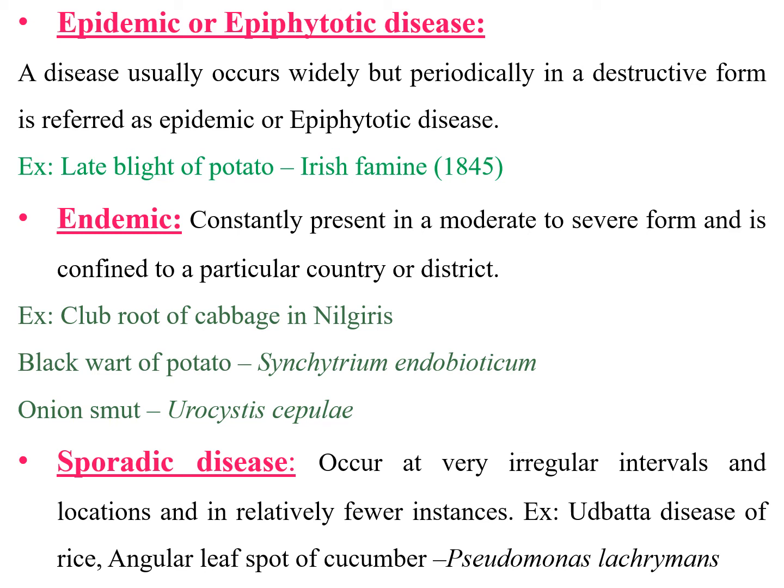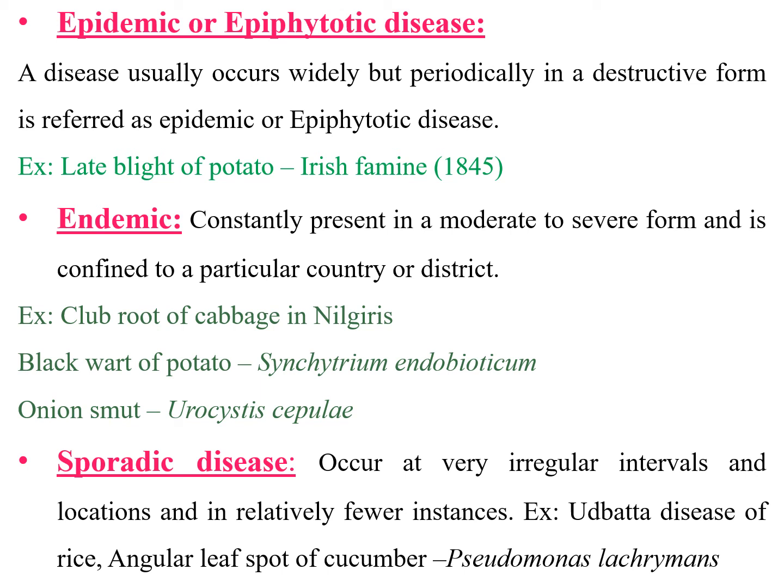Coming to the other terms involved with diseases, like epidemic or epiphytotic condition, endemic disease and sporadic diseases, let us see the difference between these terms. Epidemic means a disease that usually occurs widely, in larger areas, but periodically, at particular time periods, and in a destructive form.